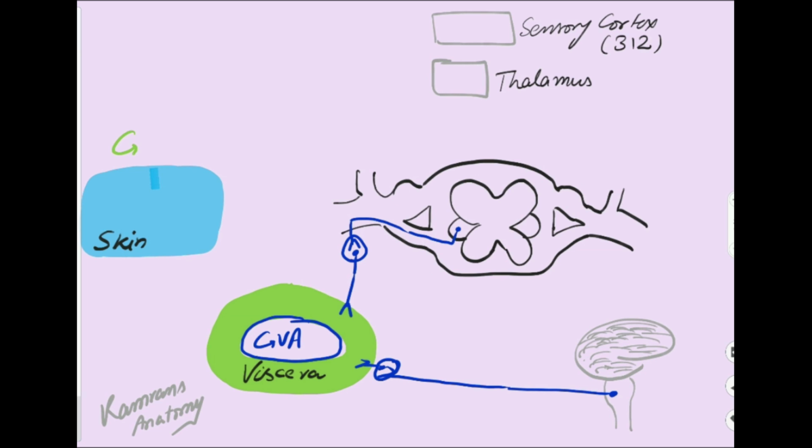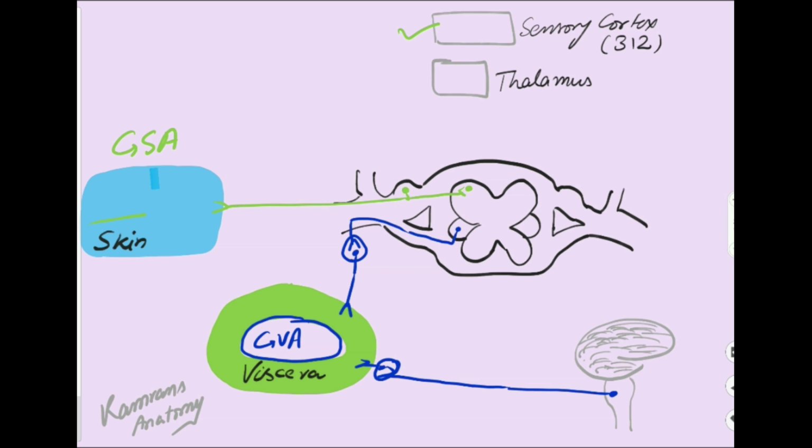I will also describe the general somatic afferent component. The general somatic afferent component deals with the sensations from the limbs and the body wall and carries these sensations to the central nervous system. This component consists of three neurons. The first neuron is a pseudounipolar neuron with cell body in the dorsal root ganglion, and from here it sends a peripheral process which receives information from the skin, and it has got a central process that moves to the dorsal horn.